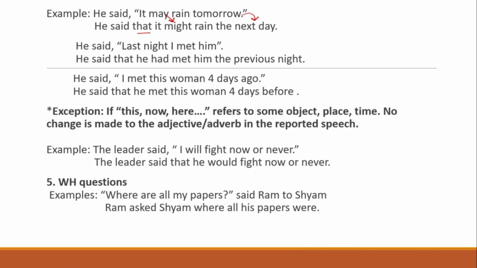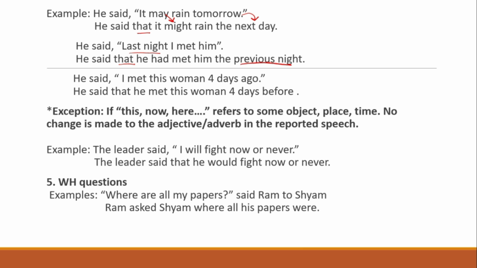He said, last night I met him. So he said that he had met him. वो मिल चुका है ना? So he had met him. Instead of last night, it will become the previous night. So he said that he had met him the previous night.